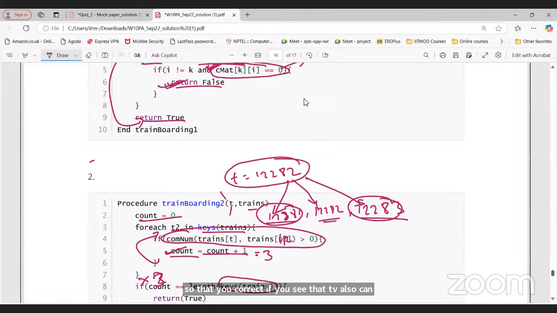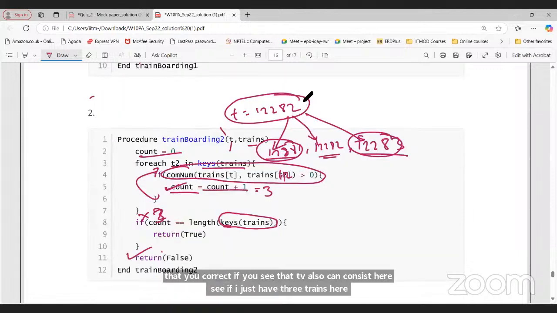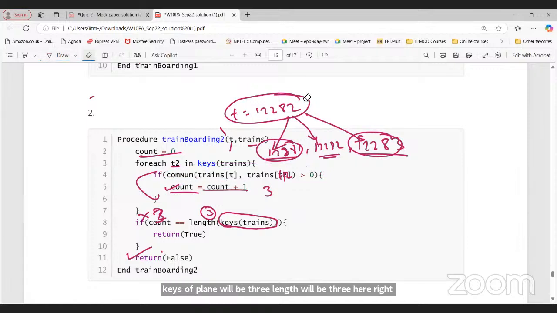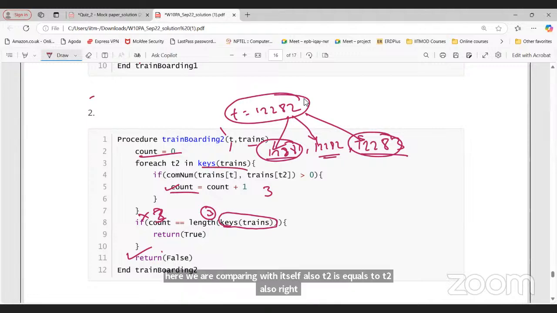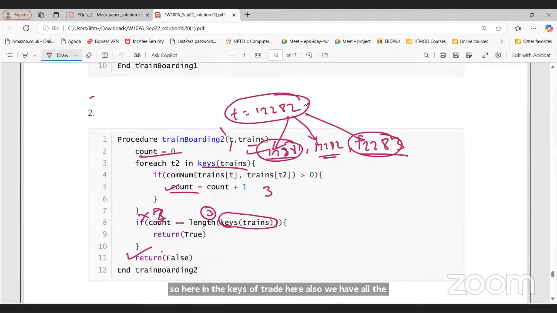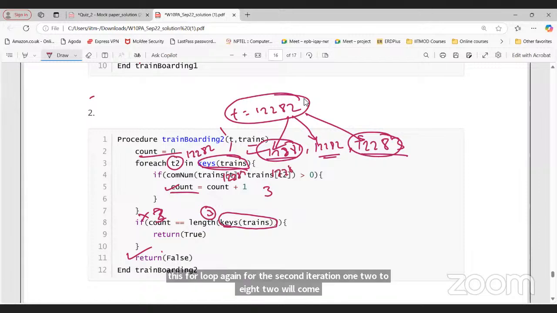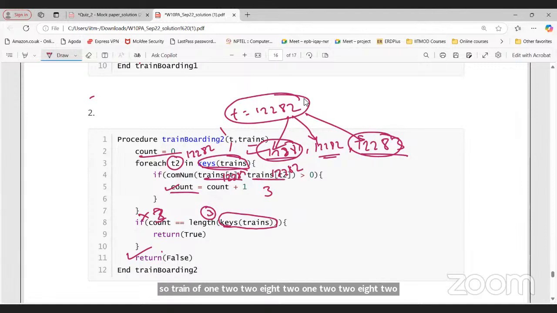So if I just have 3 trains here, keys of train will be 3, length will be 3 here, right? But here we are comparing with itself also, no? T2 is equal to T2 also, right? So in the keys of train, we have all the 3. So T is 12282. Again, when we are doing this for loop, for the second iteration, 12282 will come. So train of 12282, 12282. So we are comparing the same train with the same train. So anyway, that will be greater than 0, since the same stations are there, right? So then we are also incrementing the count.